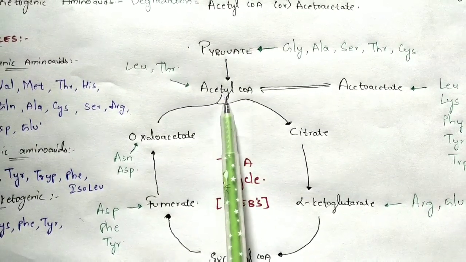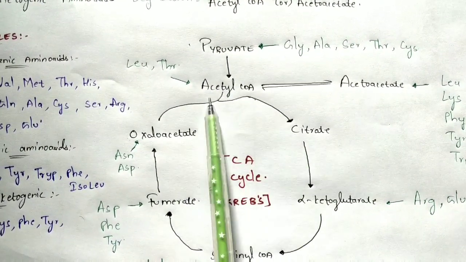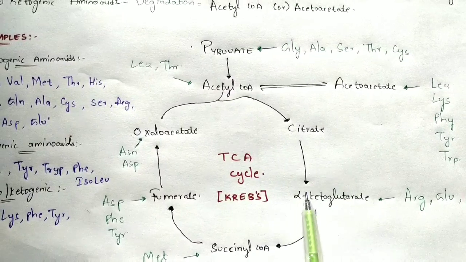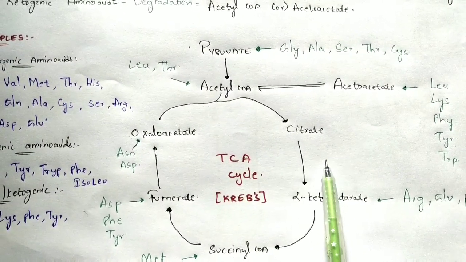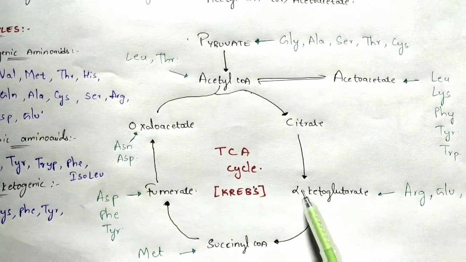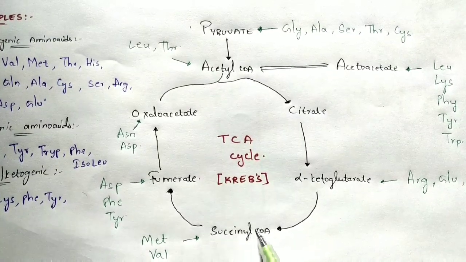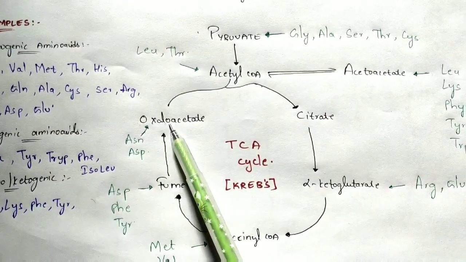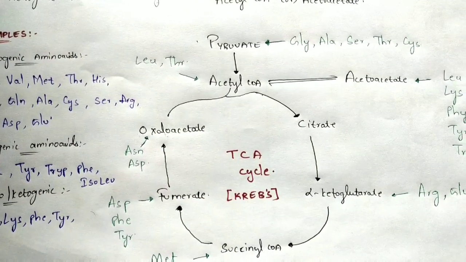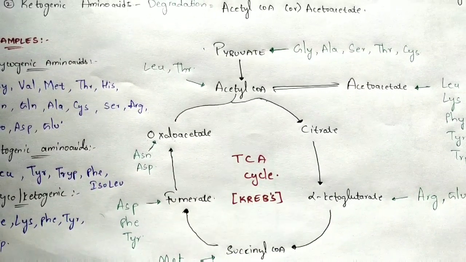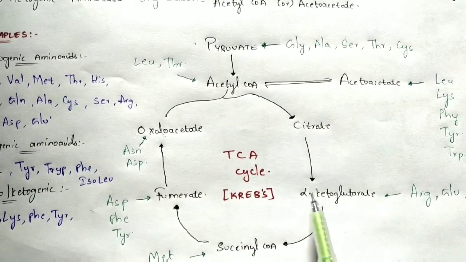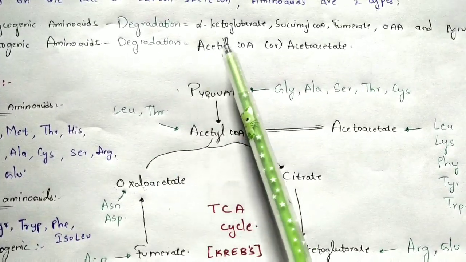With the help of this acetyl-CoA, oxaloacetate forms citrate, and acetyl-CoA also has the capacity to form acetoacetate. Now this citrate forms alpha-ketoglutarate, and carbon dioxide is liberated, which is used further in the urea cycle, which I explained before. Alpha-ketoglutarate forms succinyl-CoA, succinyl-CoA forms fumarate, and fumarate again forms oxaloacetate, which again forms citrate by utilizing the acetyl-CoA formed from pyruvate. In this way the whole cycle takes place, but there is no proper end product because it is a cycle, so we call each of them intermediate compounds.